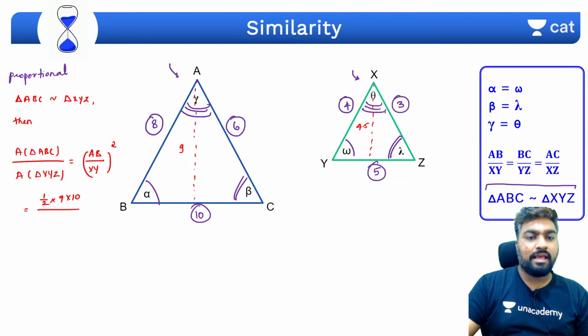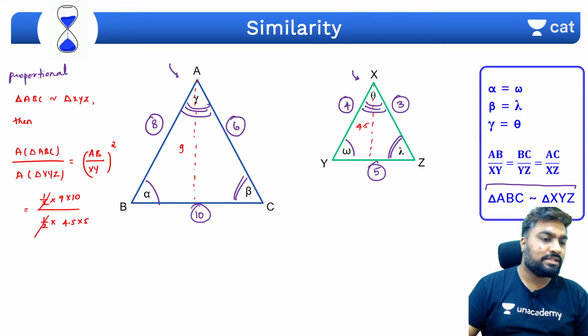Yes, area of XYZ क्या होगा? Half times 4.5 times 5. So if you cancel this off, what are you left with? 9/4.5 is 2, 10/5 is 2. So 2 into 2 is what? 4. तो इसका रेशियो क्या होगा? 4:1.